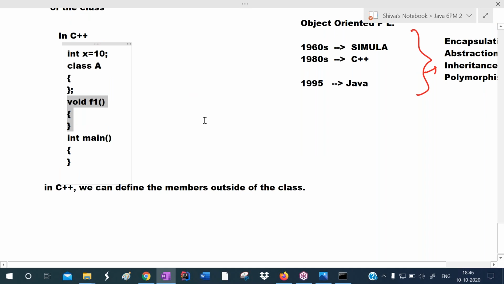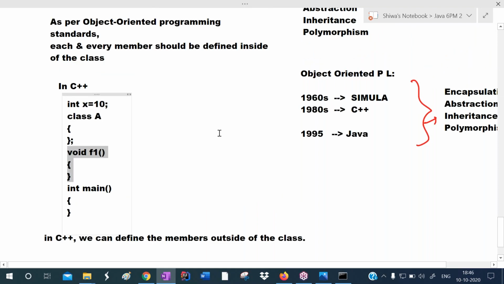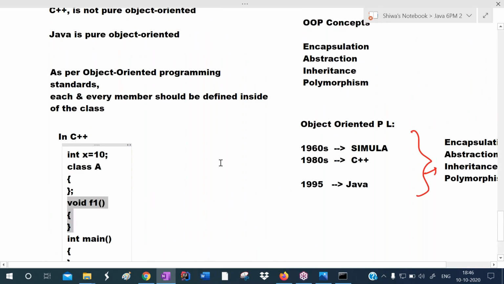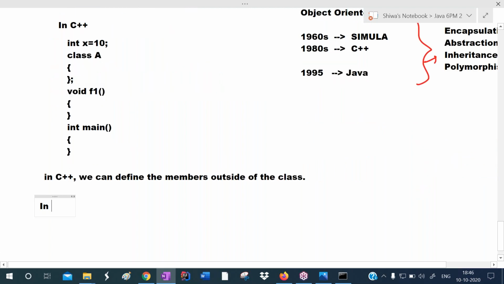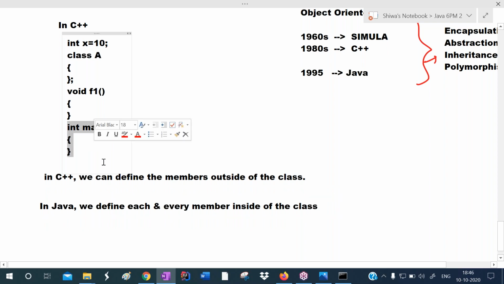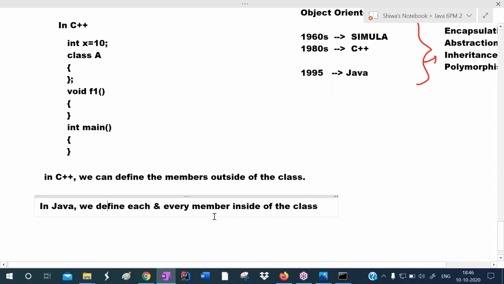Okay. So outside of the class, we can define the members. That's why C++ is not pure object oriented, whereas Java is pure object oriented. We define each and every member inside of the class. Without a class, we cannot write the Java program. Each and every member is inside of the class, including the main method also. In C++, we write the main method outside of the class. In Java, we include the main method inside of the class.